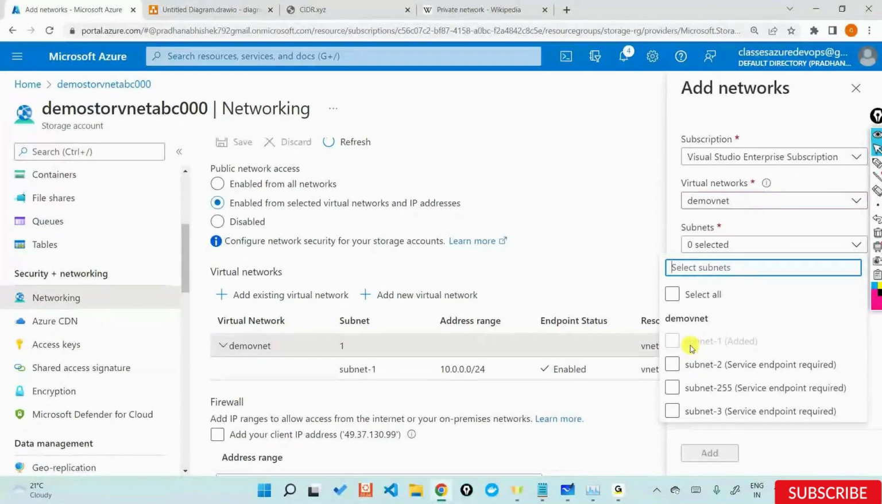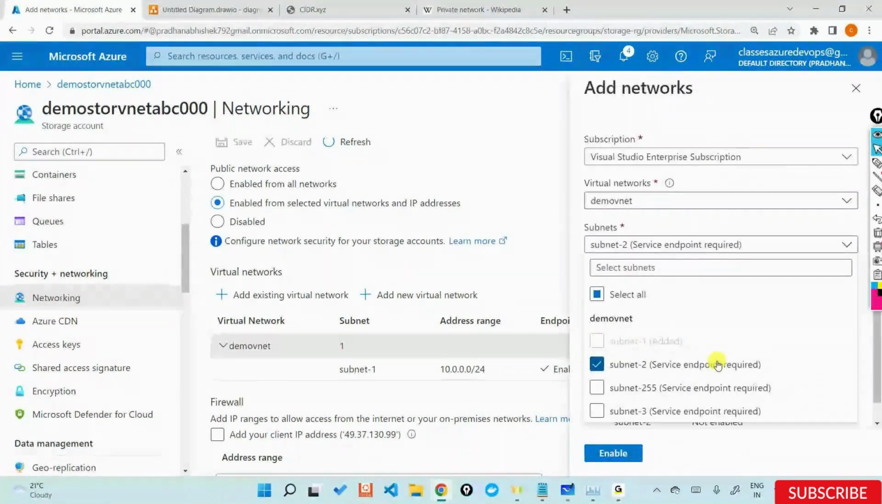Great point here. If I say subnet 2, if I want even subnet 2 to have access to this particular storage account, do you see something called what? Service endpoint required.